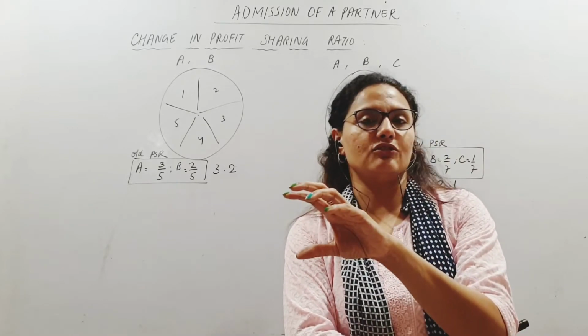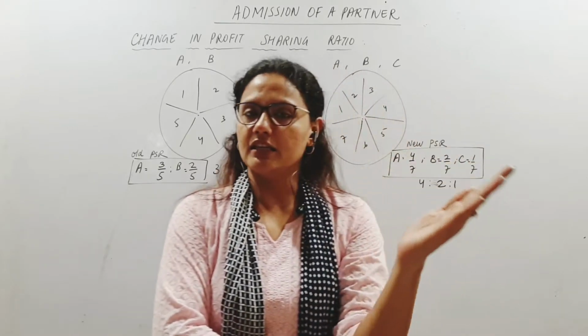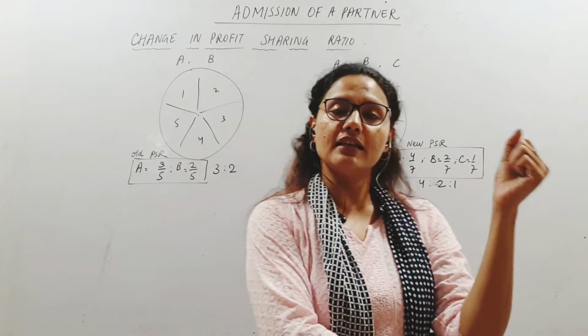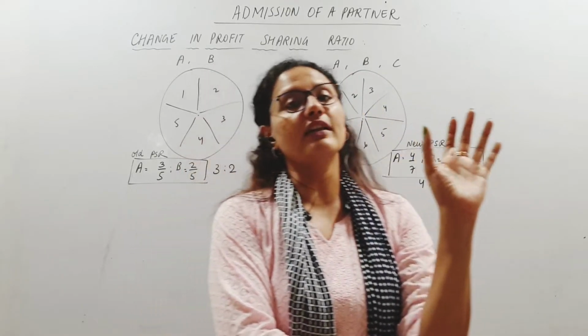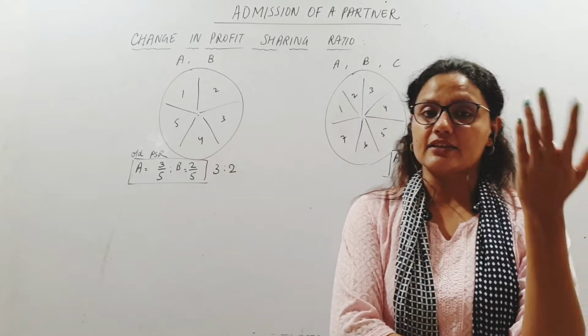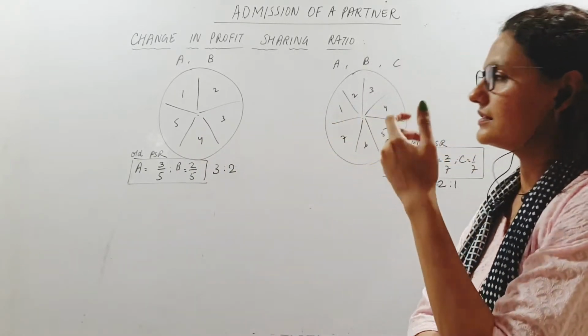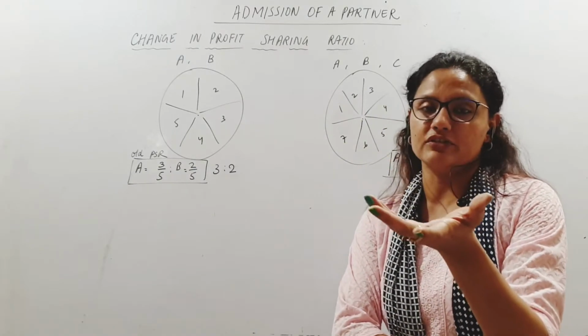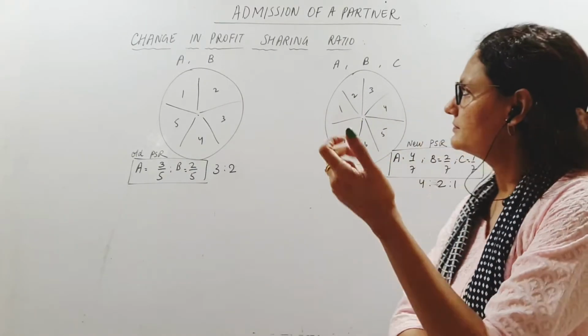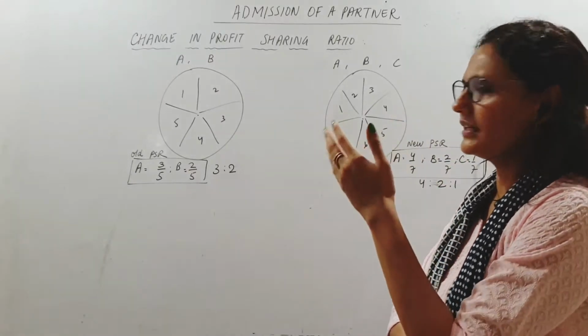profit sharing ratio. Now, profit sharing ratio, you already understand, is the ratio in which the partners are dividing the profit for every year, right? So that has to be decided between the partners. If nothing is decided, by default, the profit sharing ratio is equal. With all that previous knowledge, let us see this.